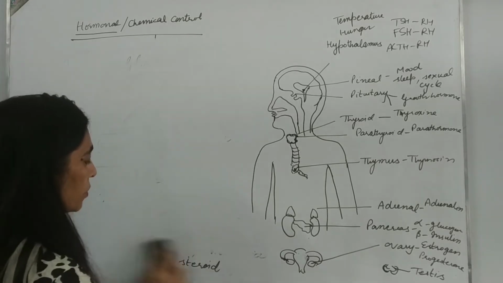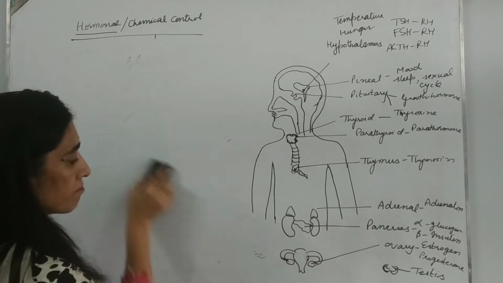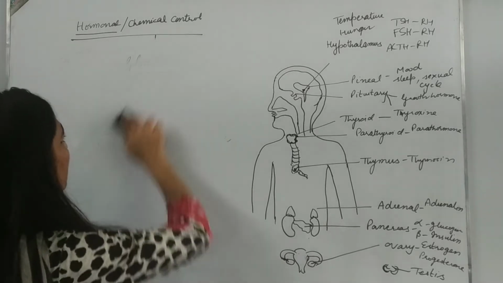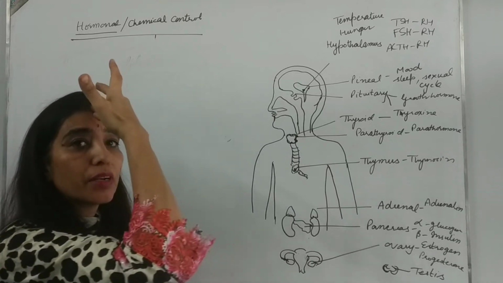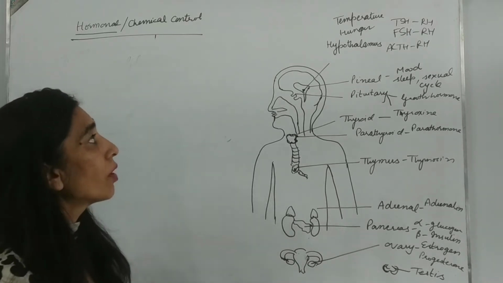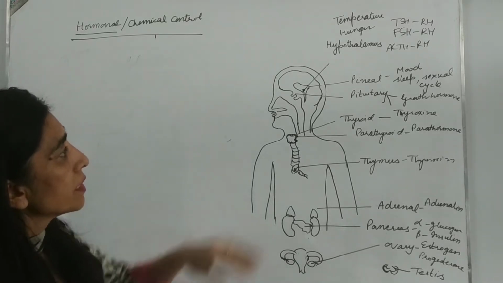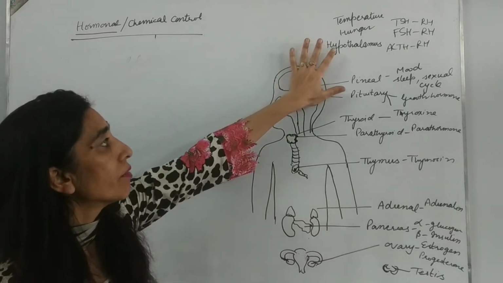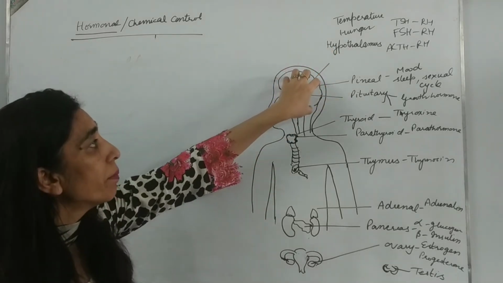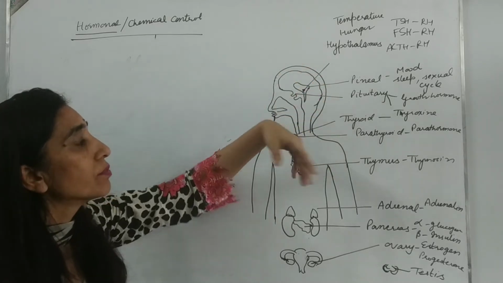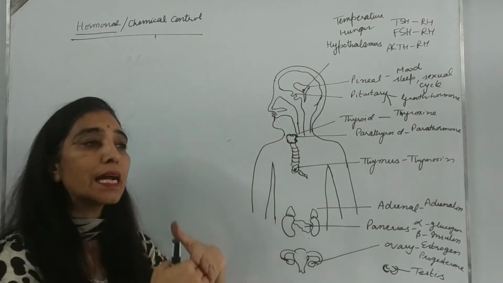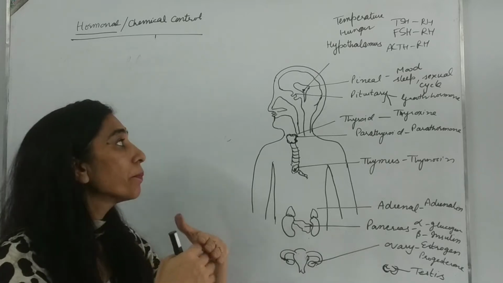Now we come to different glands and their functions. We'll start from the top and then move to the lower parts of the body. At the top, this portion is the brain. We have already covered this. Now in this brain region, we have three glands. One is the hypothalamus, which lies at the base of the diencephalon.